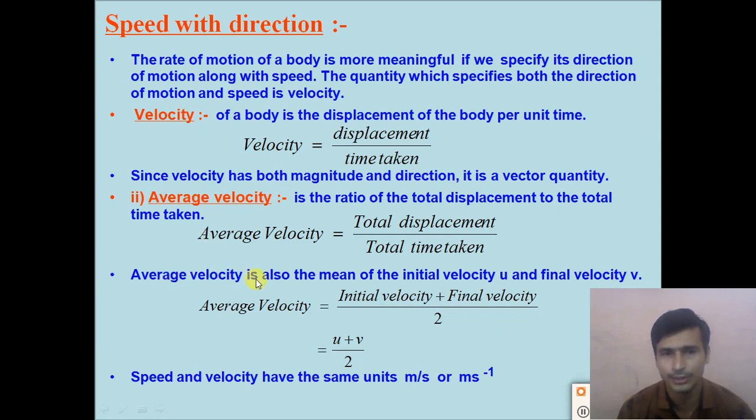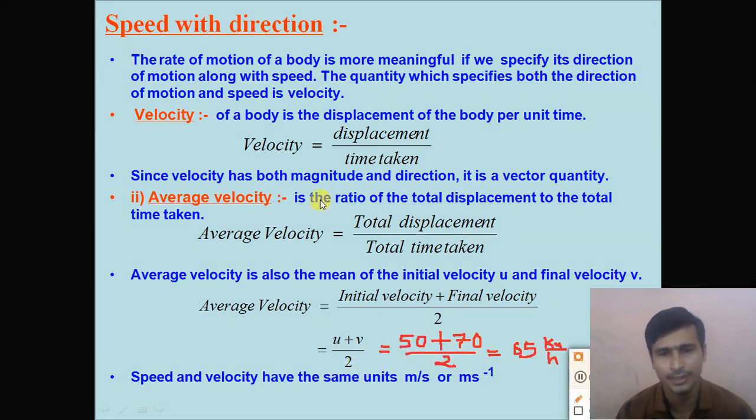So average velocity is also calculated with the help of the initial velocity u and the final velocity v. The mean of the initial velocity u and the final velocity v gives us the average velocity. So dear students, average velocity can also be calculated like this. If we know the initial velocity and the final velocity, we take their mean. Average velocity is equal to initial velocity plus final velocity divided by 2. Initial velocity we take as u plus final velocity we take as v, divided by 2.